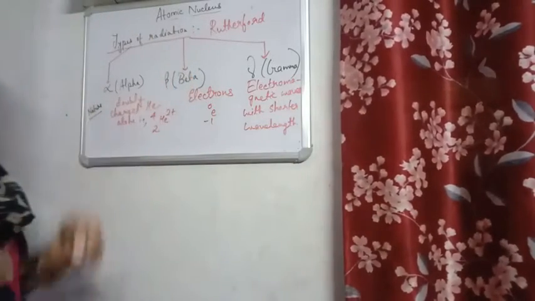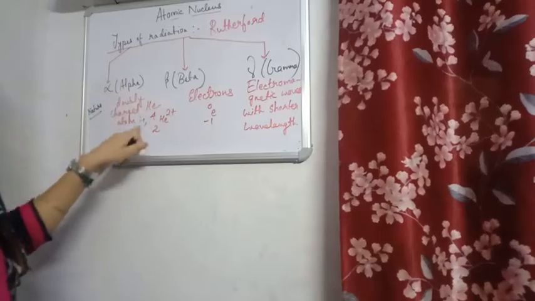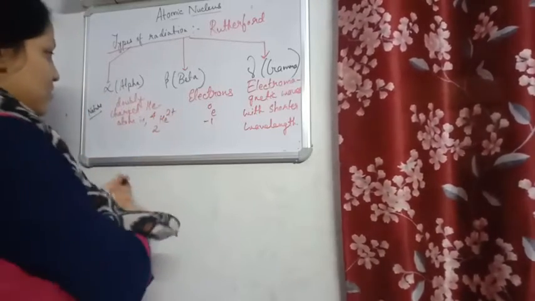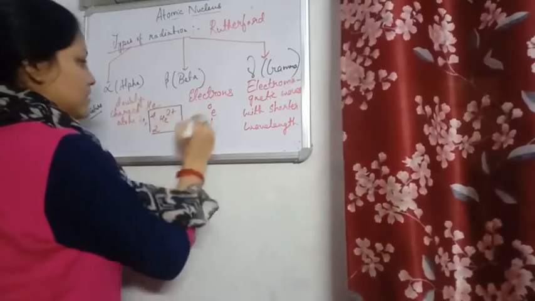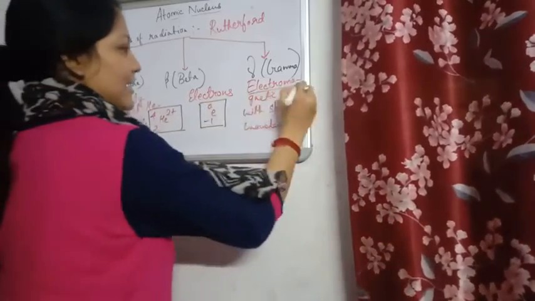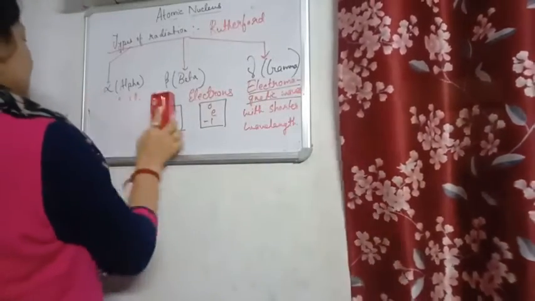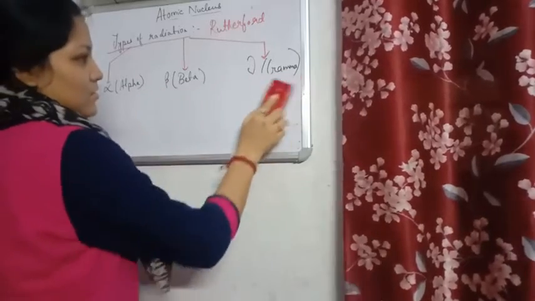These are the first part, that is nature. It's doubly charged helium. This is a symbol. This is electron, and they are the electromagnetic waves. Right? So let's move to the next property, that is charge.